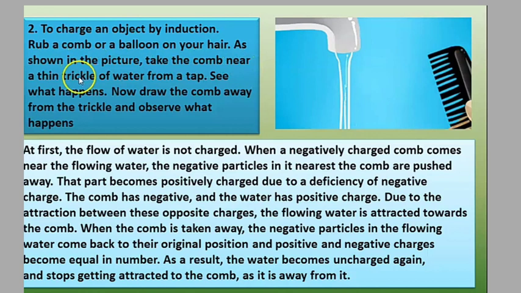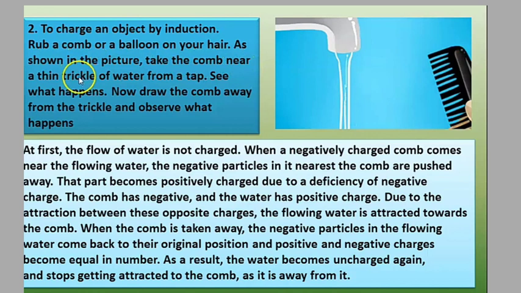When the comb is taken away, the negative particles in the flowing water come back to their original position and the positive and negative charges become equal in number. As a result, the water becomes uncharged again and stops getting attracted towards the comb.